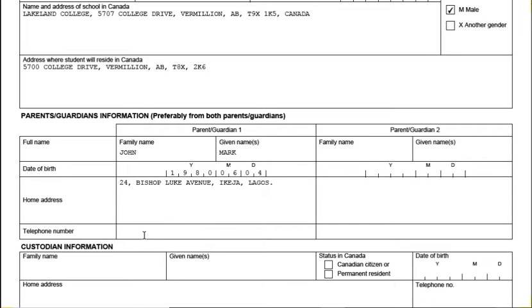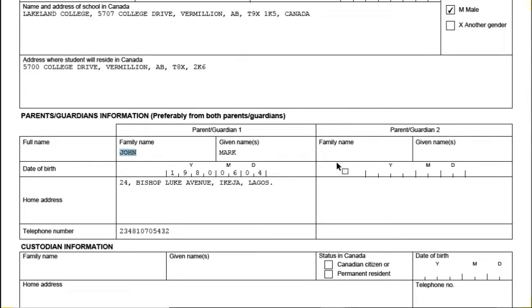And telephone number 234-81-070-5246. Just input your telephone number here.